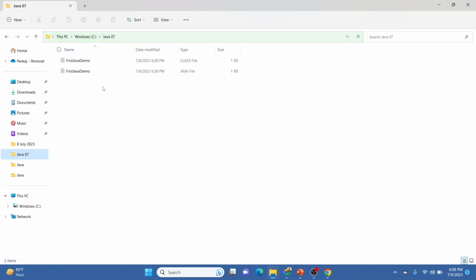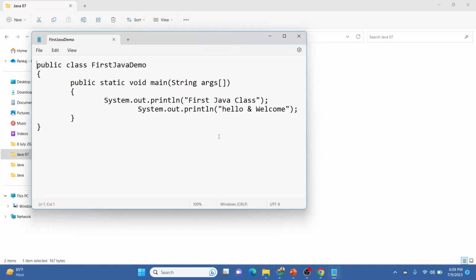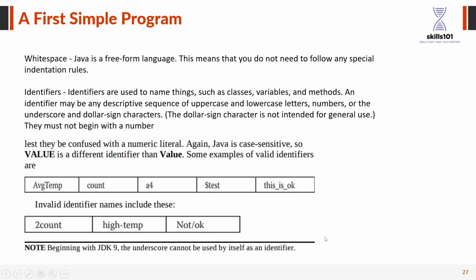So we made a program called first Java demo yesterday, right? This was the basic program that we created yesterday, and we compiled it and executed it. Now if we go ahead, there are a lot of things we need to learn: how to write names, what type of names we can use for a class, for variables, etc.